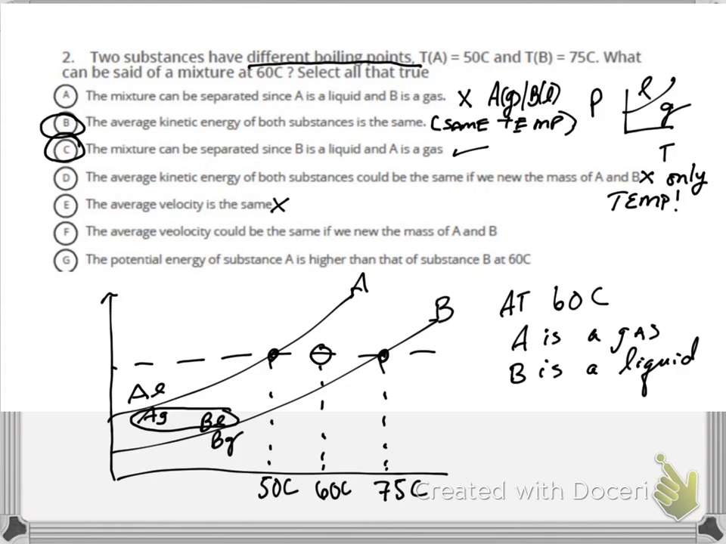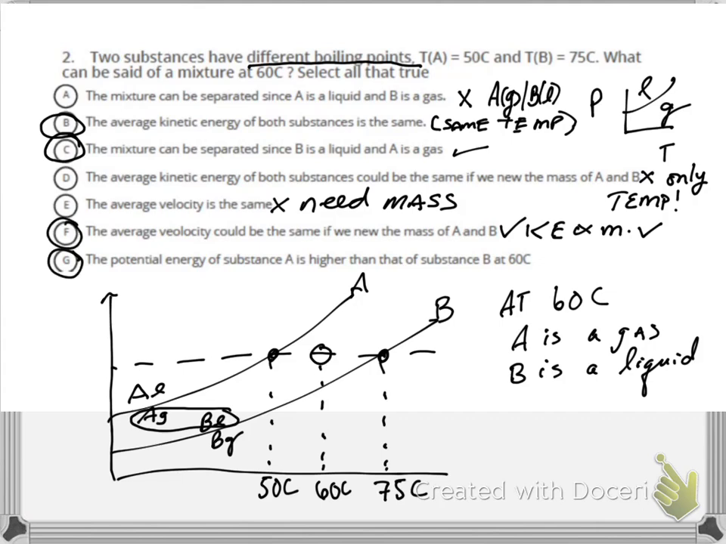The average velocity is the same. That's absolutely not true. We need to know the mass. That makes F true and E false, right? If we knew the mass, then we could find out if the average velocity is the same, because kinetic energy is proportional to mass times velocity. If you know the mass, then you can determine the relative velocity. So if the masses were the same, they would have the same average velocities, and if they were different, then they would have different velocities.